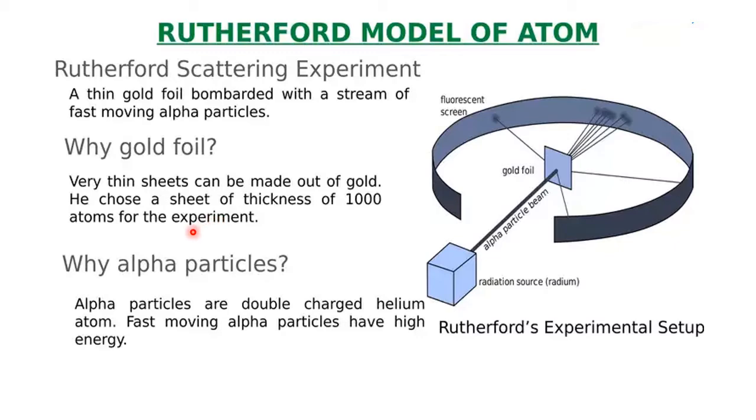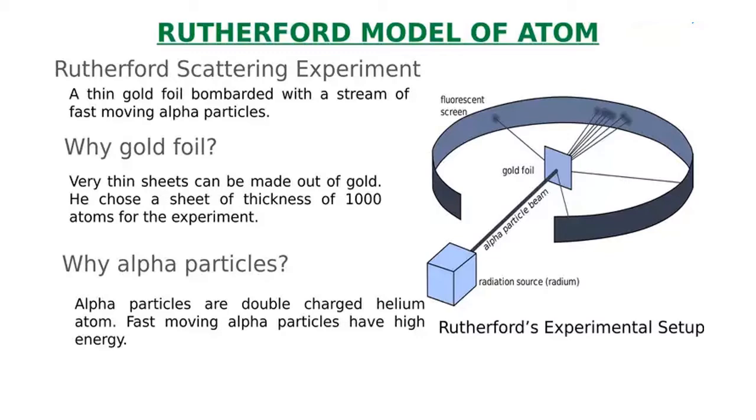Why alpha particles? Alpha particles are double charged helium atoms. Fast moving alpha particles have high energy. So he wanted to know, when high energy alpha particles are sent into the gold structure, what happens?